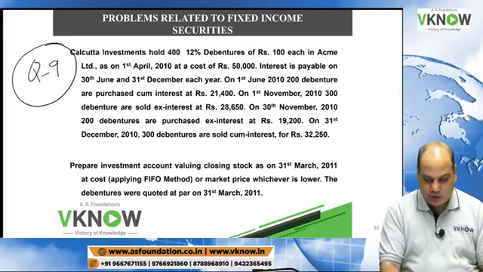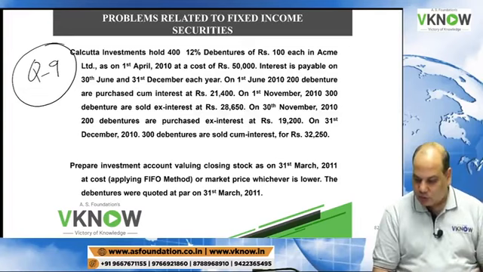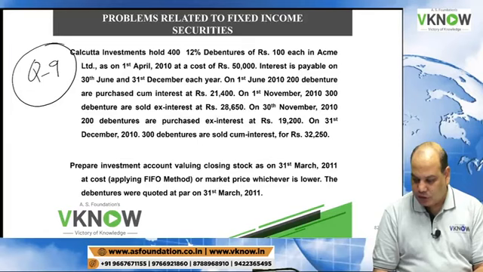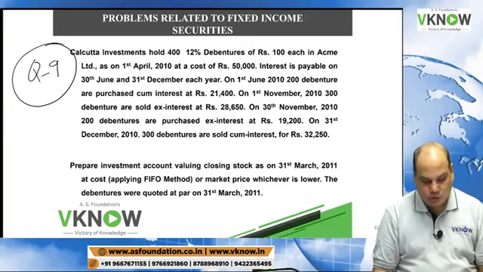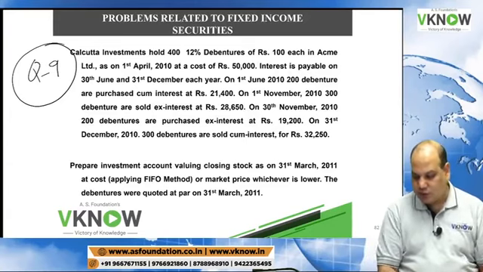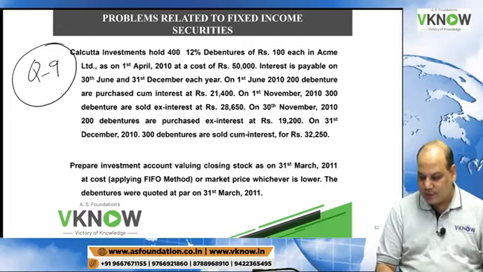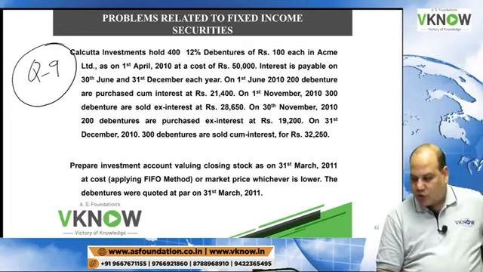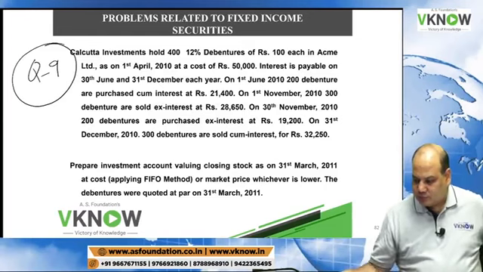Calcutta Investment has 412% debentures of rupees 100 each in Acme Limited as on 31st December 2010 at a cost of rupees 50,000.